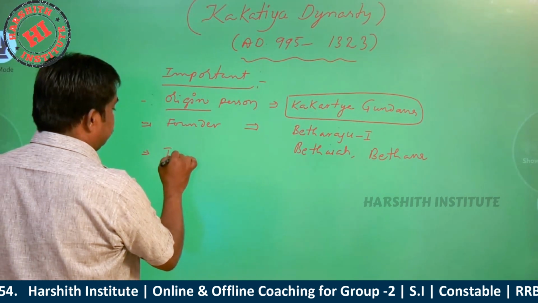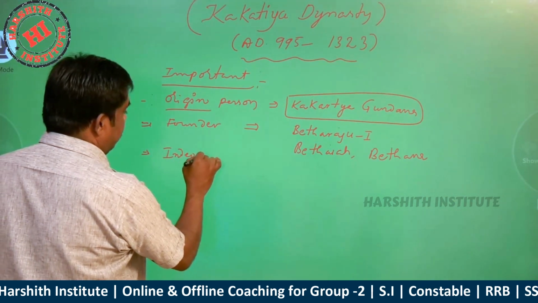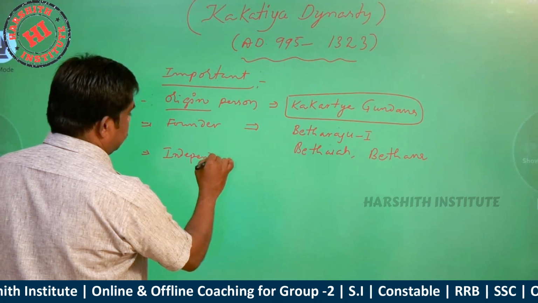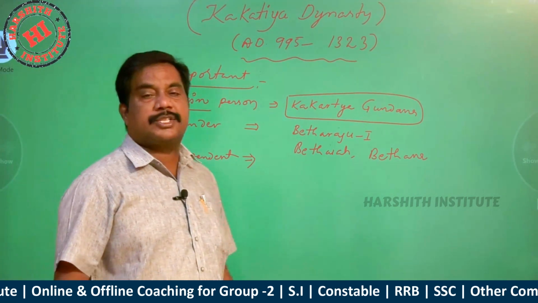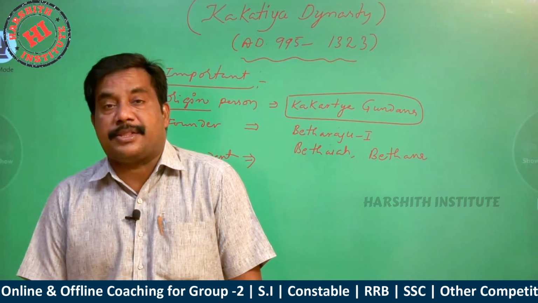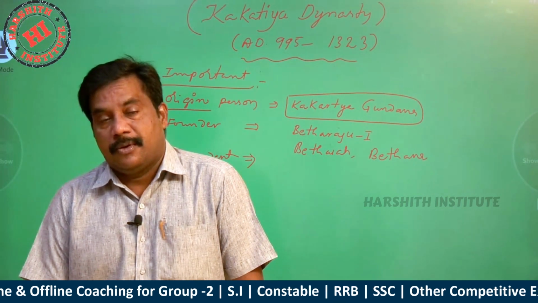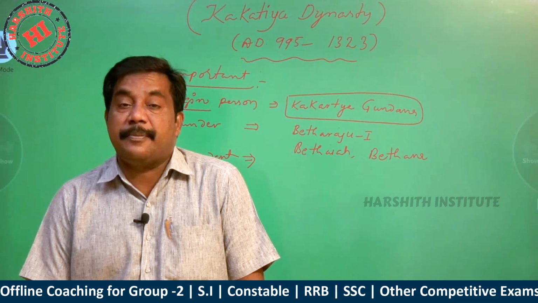And the establisher of the independent Kakatiya dynasty: who established the independent Kakatiya dynasty?